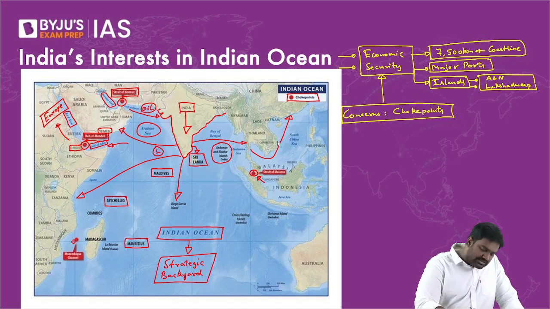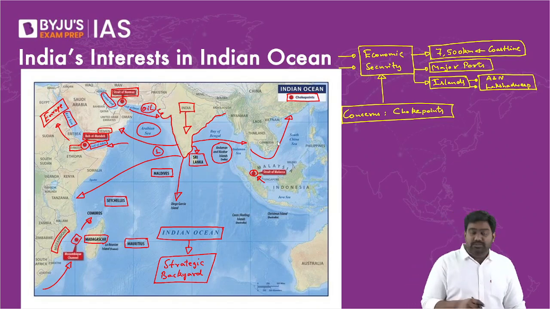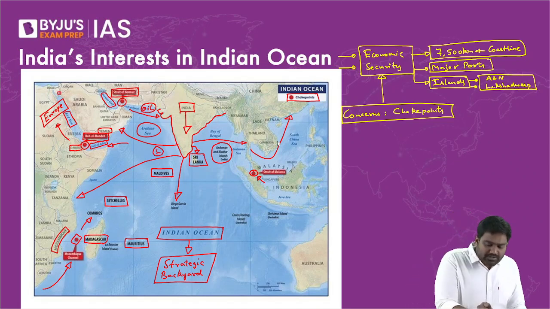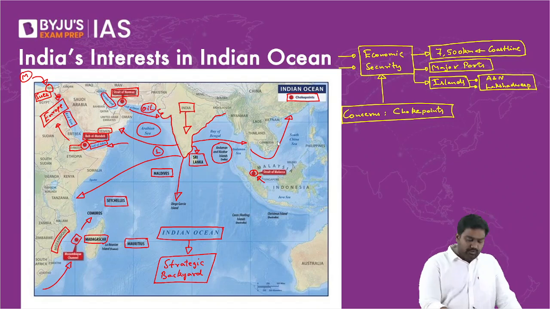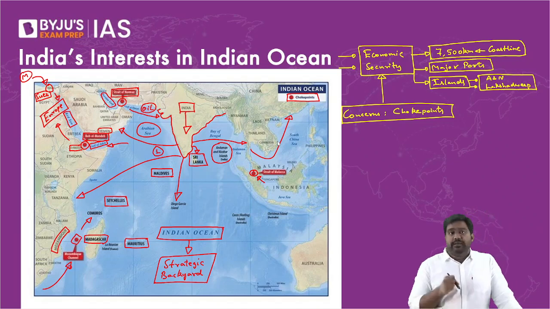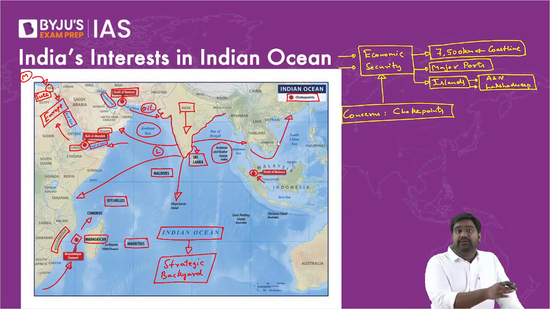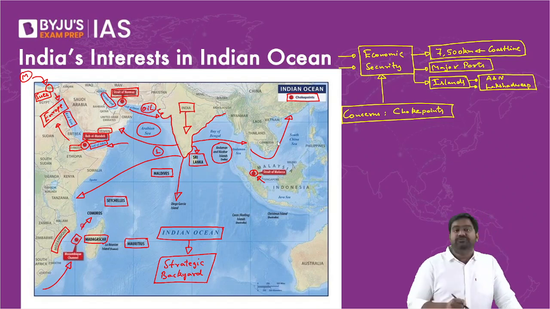Then you can also see the Mozambique Channel over here between Mozambique, which is the East African country, and Madagascar, which is the Indian Ocean island nation. So between the two, you have the Mozambique Channel, which is another important shipping lane. And during colonial times, it was a very important shipping lane because this was the shipping route before the Suez Canal was built here in Egypt, which created a shorter route from the Mediterranean to Red Sea. Right? This was the shipping route from India to Europe. Even today, Mozambique Channel remains a vital shipping lane to connect with Southern and Western Africa, to connect with Latin America. So we have major interests across this region.